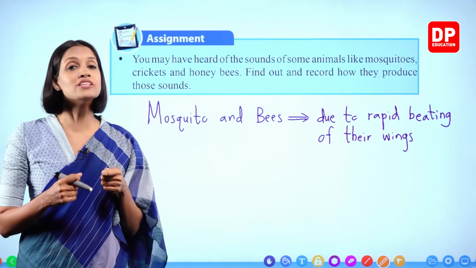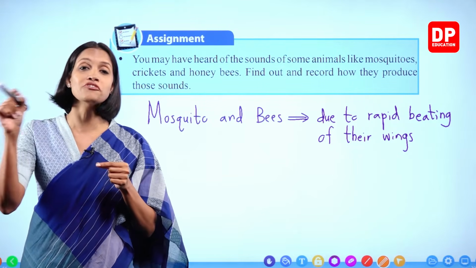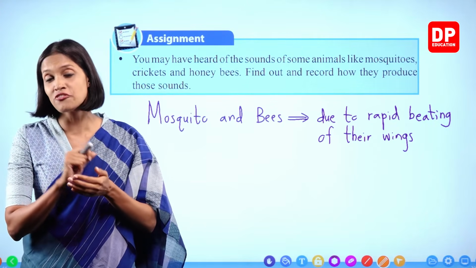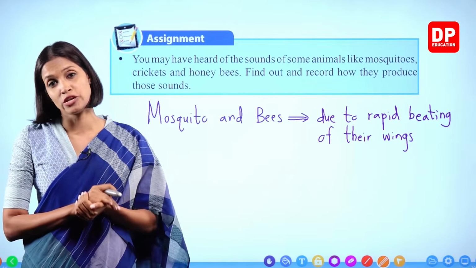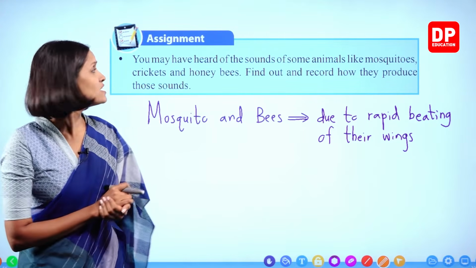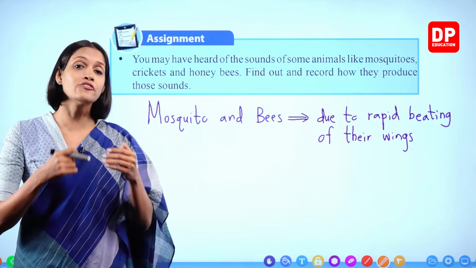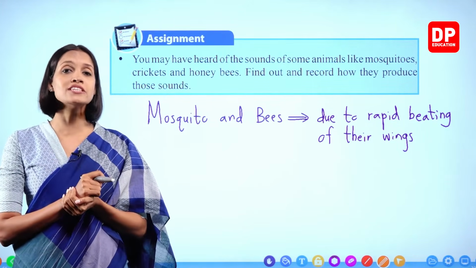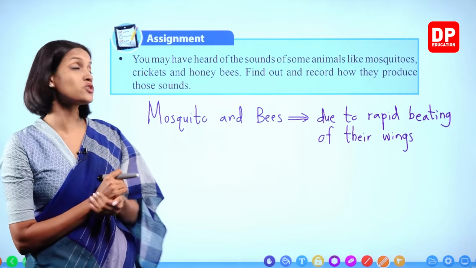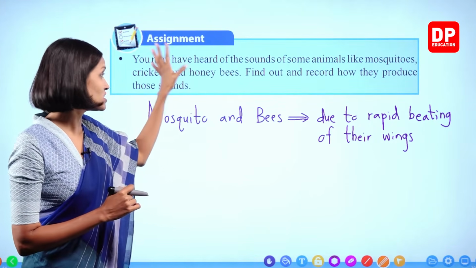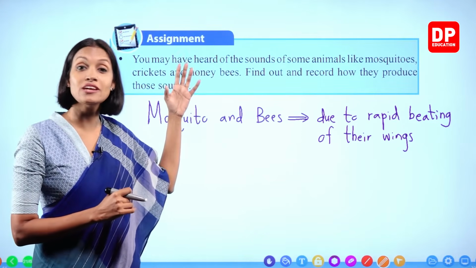It can rub its hind leg with the margin of its wing. One of the hind legs, when it rubs with the margin of the wings, a special sound is produced. Certain animals producing sound by rubbing body parts together is known as stridulation. You can find many more information about animals when you read more articles on this.